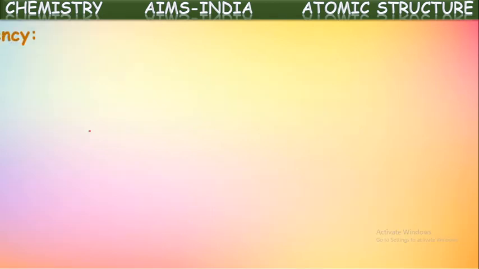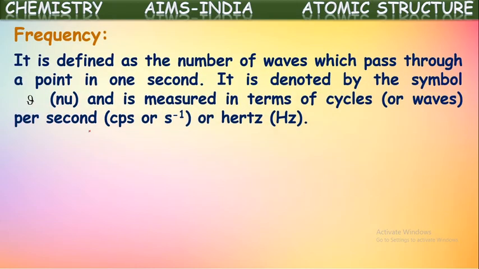Next one, frequency. Frequency is defined as the number of waves which pass through a point per second, or the number of waves passing through a point in 1 second is called the frequency of that radiation. A radiation will be propagating in the form of waves.